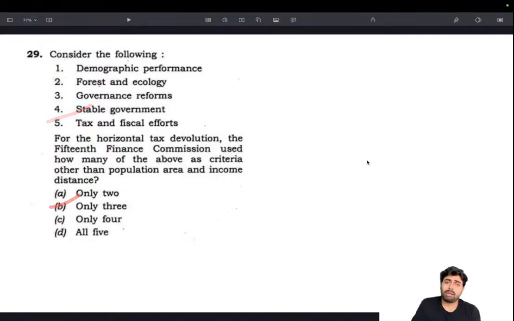29B. I recommend, if you are writing 2026 prelims or 2027 prelims, or whichever year prelims, doesn't matter, keep an eye on the latest Finance Commission recommendation and its terms of reference. And be clear about the horizontal and vertical devolution. It's nothing complicated. Vertical devolution means between the center and the states. The lump sum is taken. One part is with the center, one part is with the states. Then this particular part is divided amongst the states based on terms of reference. So that's it.